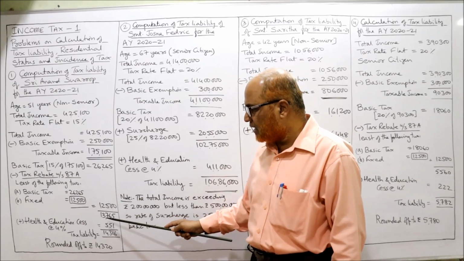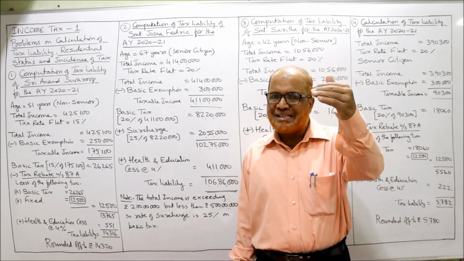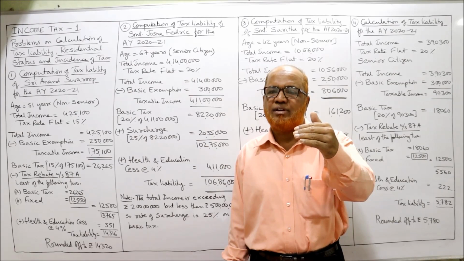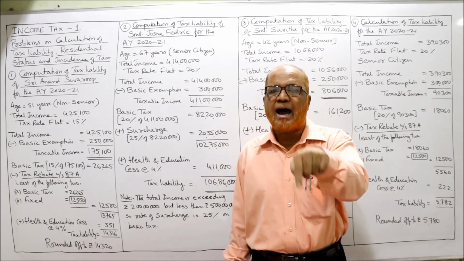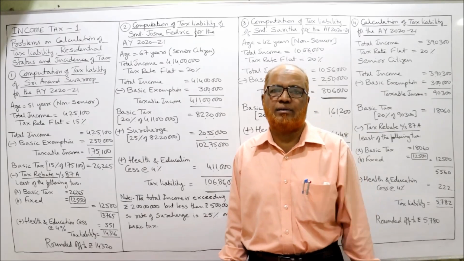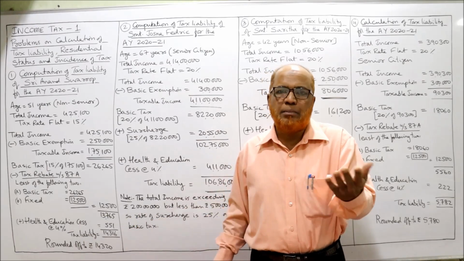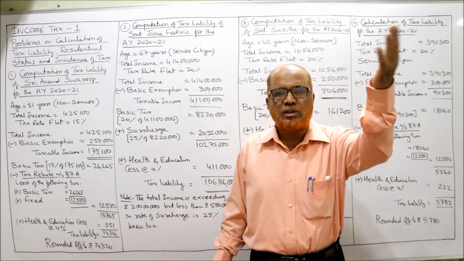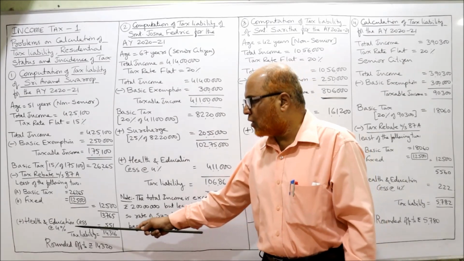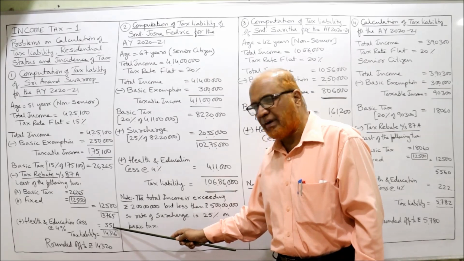Deduct 12,500, 13,765. So first calculate basic tax minus tax rebate under section 87A. To the resulting figure add health and education cess. This is a compulsory one. Tax rebate may be there, may not be there. If the income is more than 5 lakh, no tax rebate. But education cess is compulsory, 4% on tax liability. So 4% of 13,765 is 551.